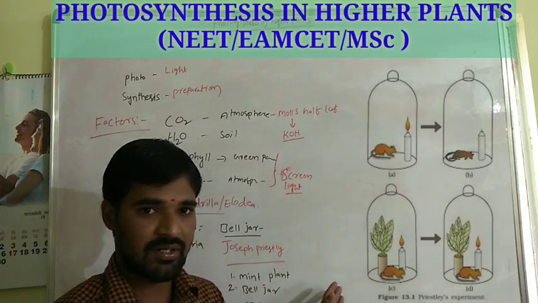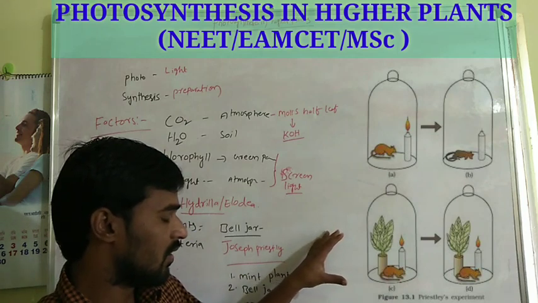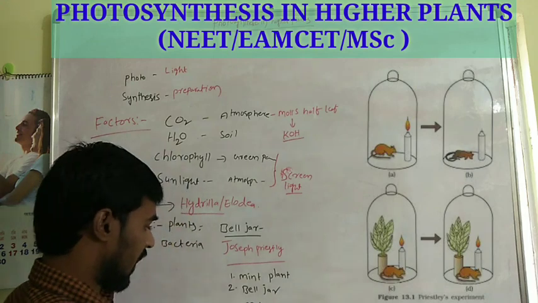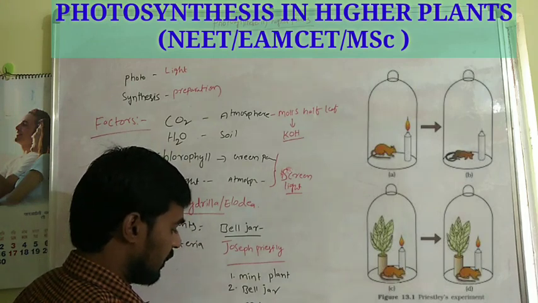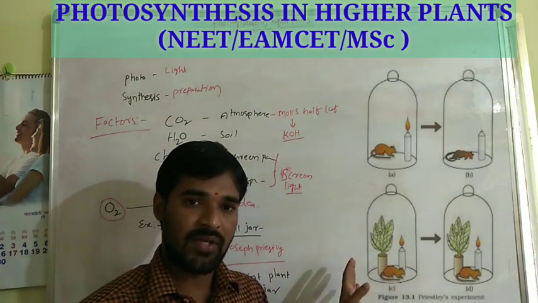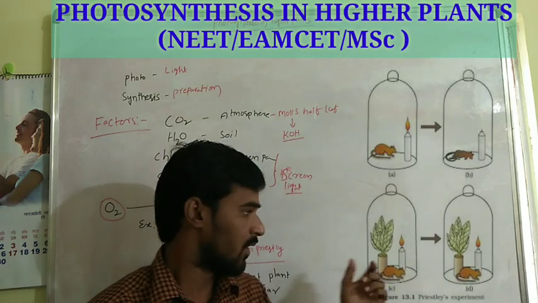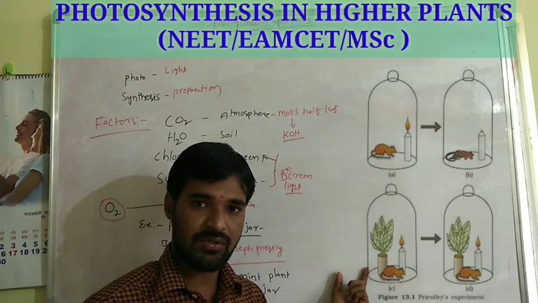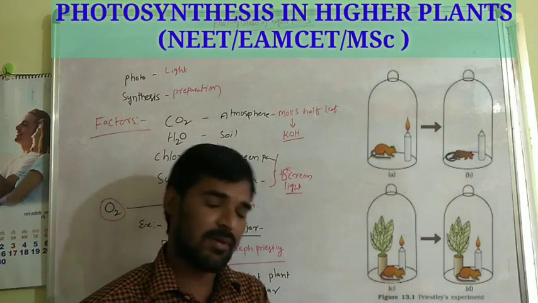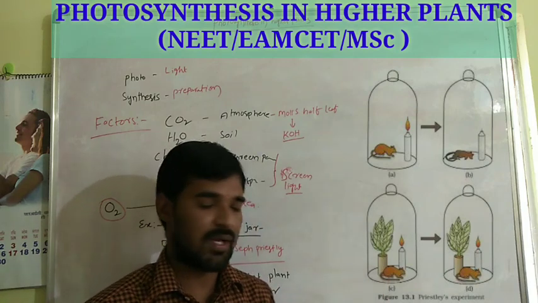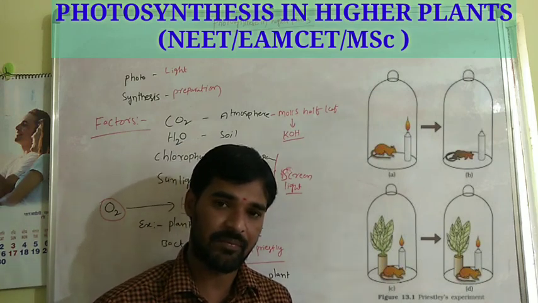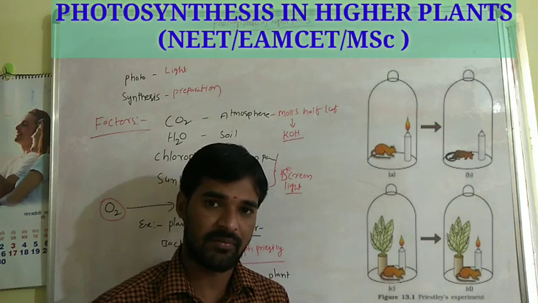He performed the bell jar experiment like this: he takes a bell jar, and adds the mint plant, first the mouse into it. And one more thing, a candle is also there, sorry. So first he performed the experiment without the plant. He takes the bell jar, adds the mouse and candle, and closes the bell jar. After some time he observed the mouse and candle in the bell jar. The mouse is suffocated, it is difficult to breathe, and the candle turned off.